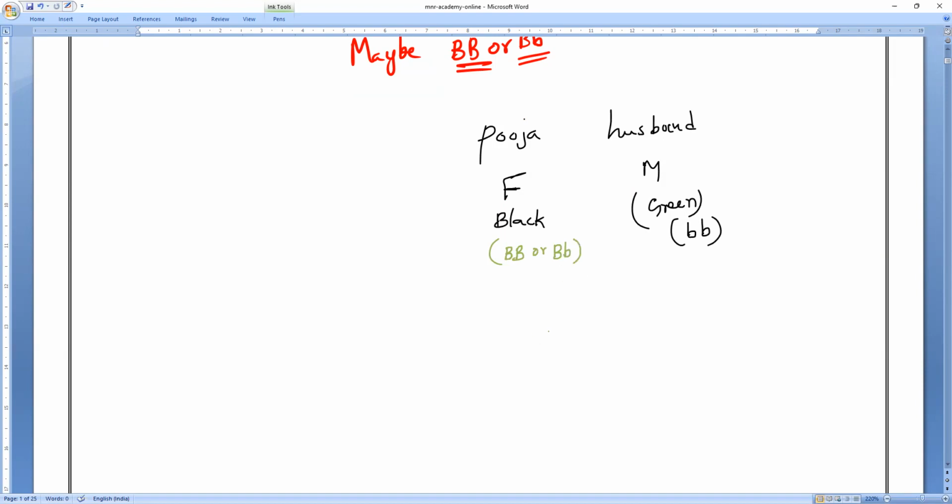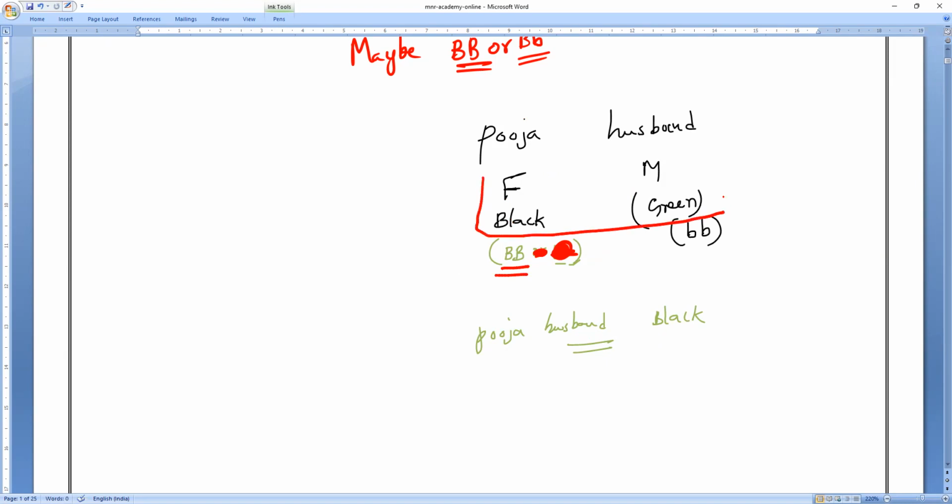But Pooja's husband got what eyes? Black. Okay. So if Pooja's husband's father is capital B, small b, there is a possibility of green eyes also for Pooja's husband. Do you understand what I am saying? So Pooja's husband's father is having what? Capital B, capital B.